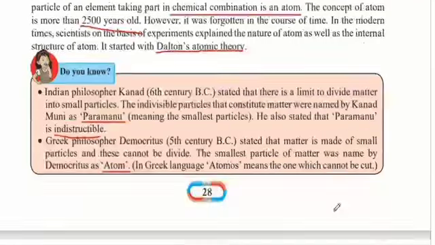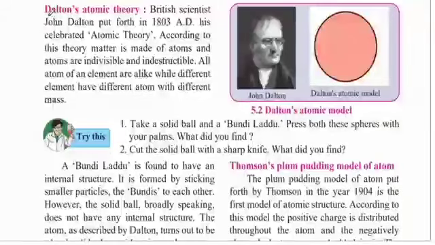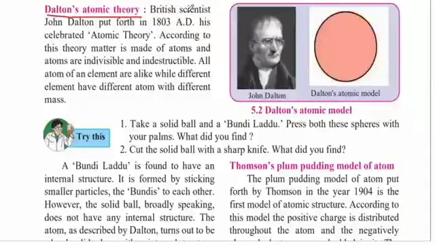Because atoms could not be divided, therefore he gave the name in Greek called atomos, which means the one that cannot be cut. Let's learn now about Dalton's atomic theory. British scientist John Dalton put forth in 1803 AD his celebrated atomic theory. So John Dalton was a British scientist who gave us his atomic theory.